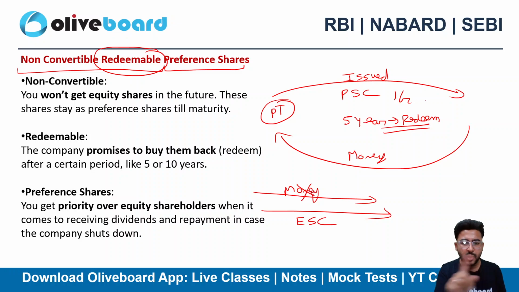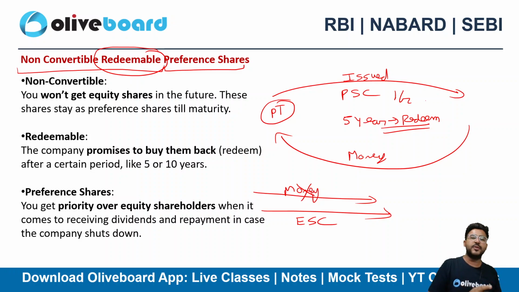However, the terminology that we are using here is non-convertible. That means we cannot convert it into equity share capital. We need to redeem it. We need to pay the money back, right? So sir, why are we studying the concept of non-convertible redeemable preference shares here?